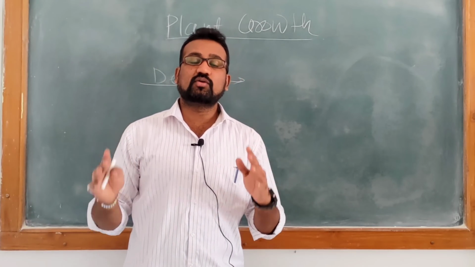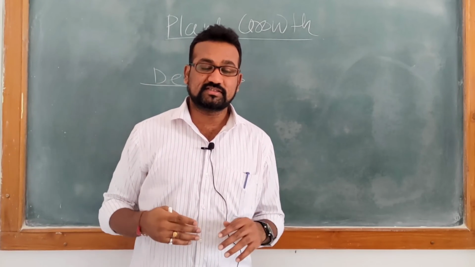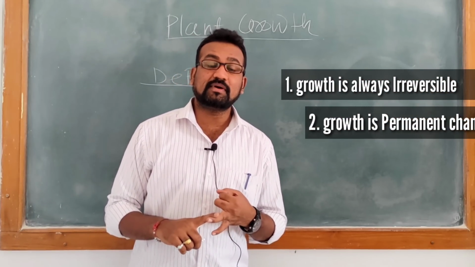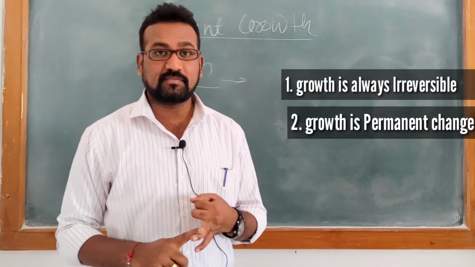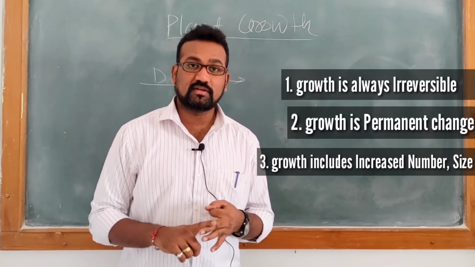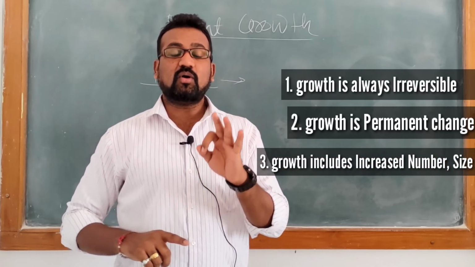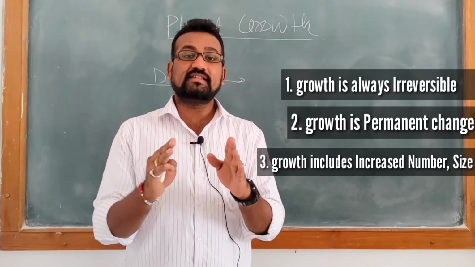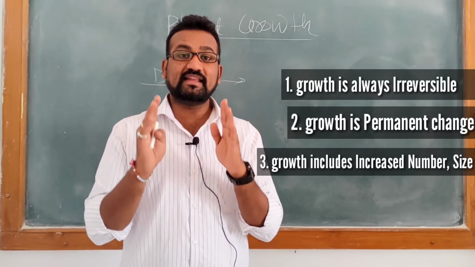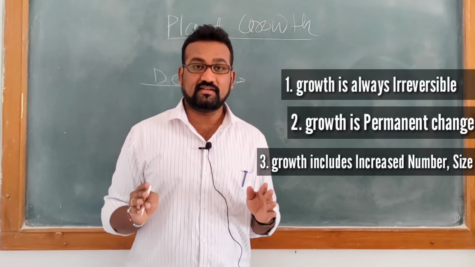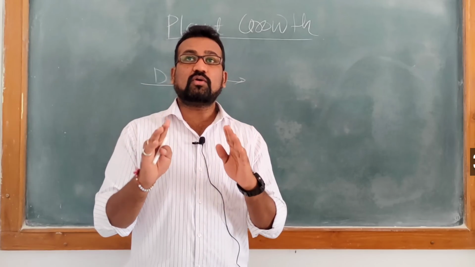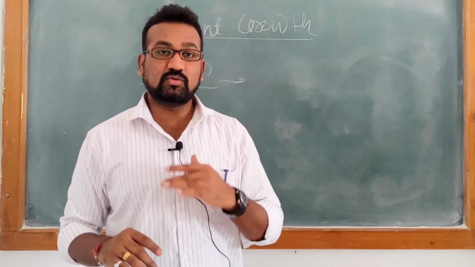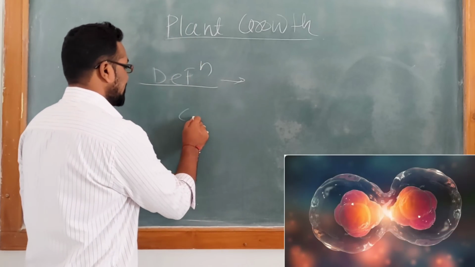If you define growth, it includes the points such as growth is irreversible, growth is a permanent change in the organism, and for growth, the organism or the cell should show an increase in size or an increase in the number of cells.